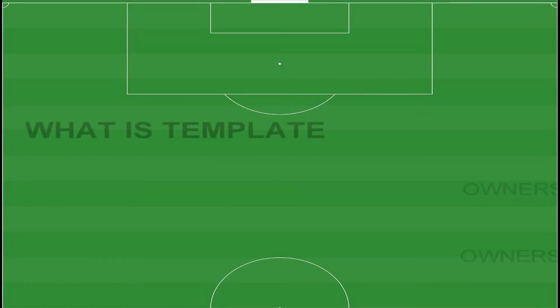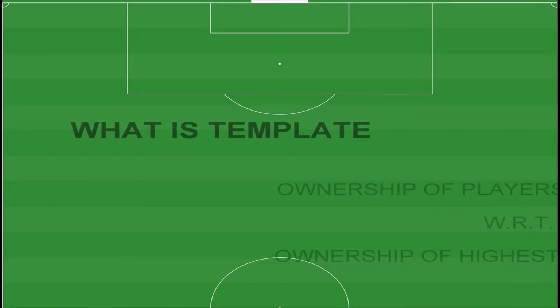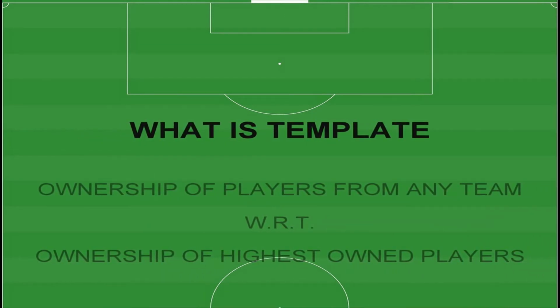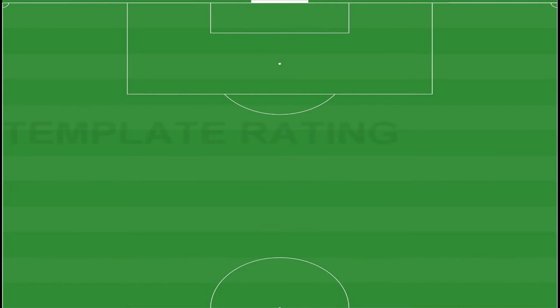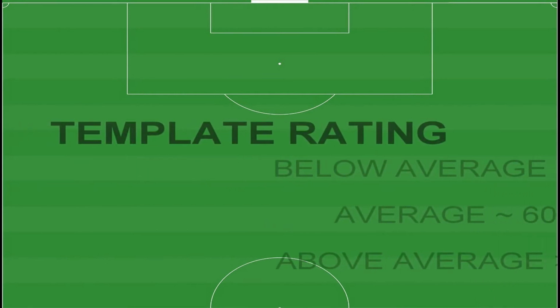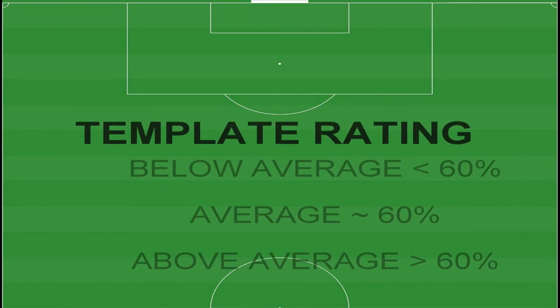What is template? We can call template rating the ratio of ownership percentage between your team and the team with the highest ownership players. It helps you to get more points as the highest owned players are performing very well. That is why they are highly owned. If you look into the template rating of the few top players, it is above 70% for all.